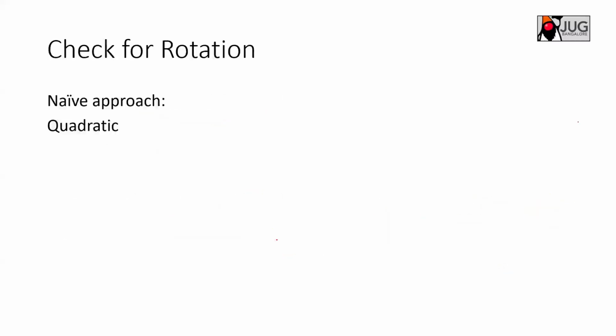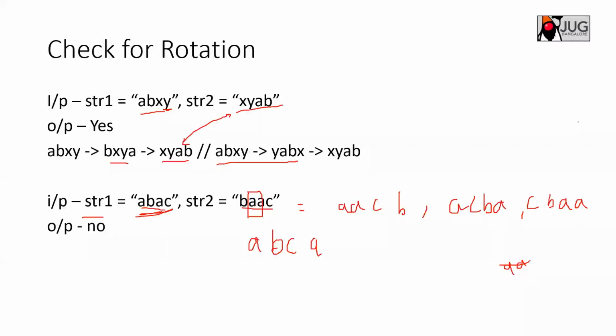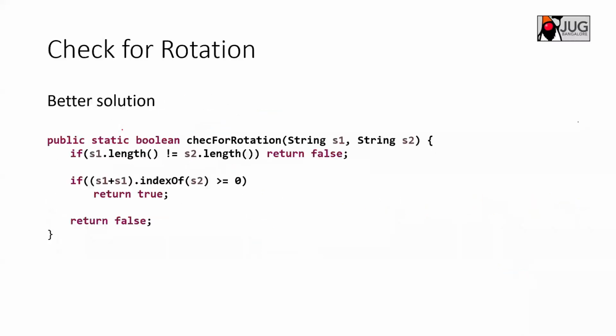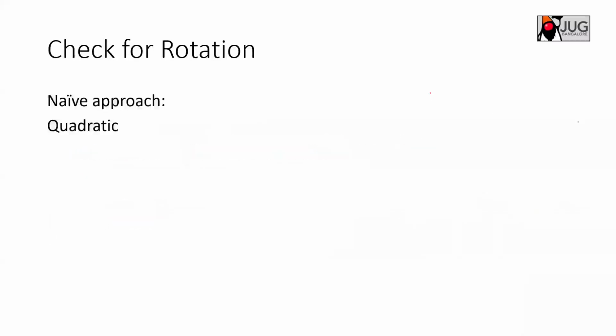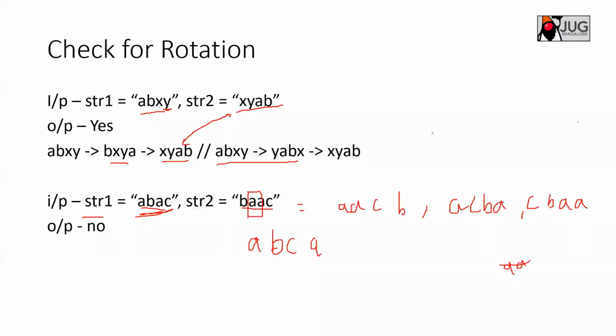So what is the naive approach? The naive approach is quadratic. You keep rotating the string and try to match it with the input. Another good approach with strings is to add the same string again. Let's take this example: I have a, b, x, y. I will add a, b, x, y again here, so a, b, x, y, a, b, x, y.